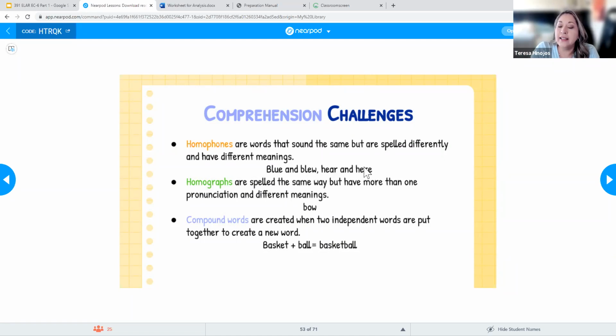Another example is here and here. They sound the same, but they have different spellings and different meanings. So here, I'm hearing you, I listen to me so you can hear me, or I'm right here. I'm here at my desk.